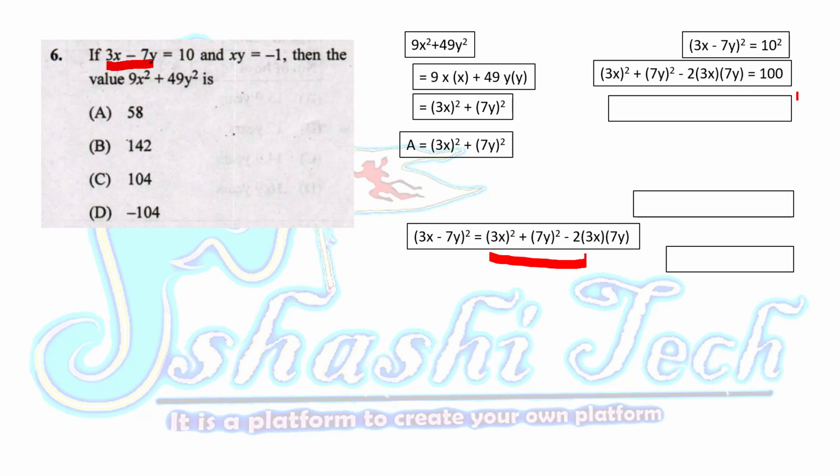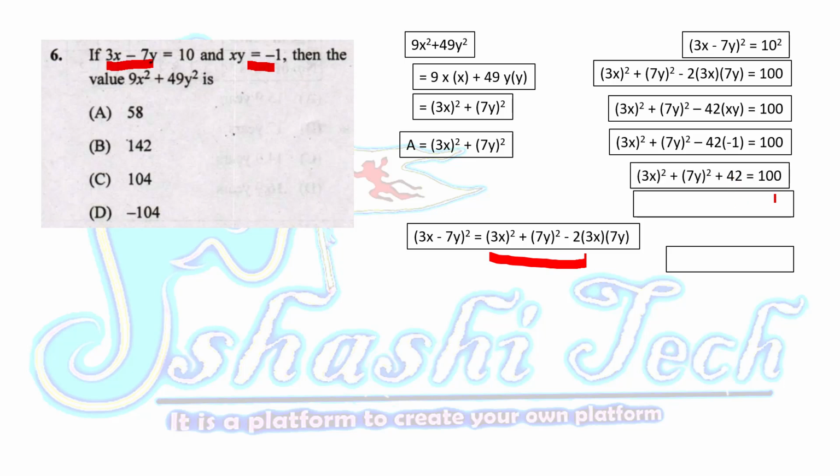You will get 100, since 10 square is equal to 100. We know that the value of xy is minus 1. So replace that value. We will get 42 into minus 1, that is minus 42, so plus 42 like this.